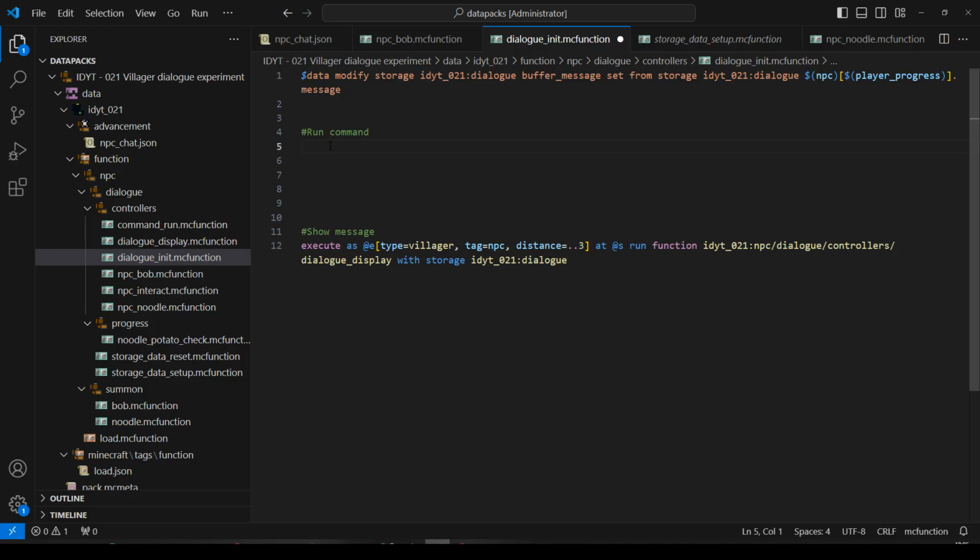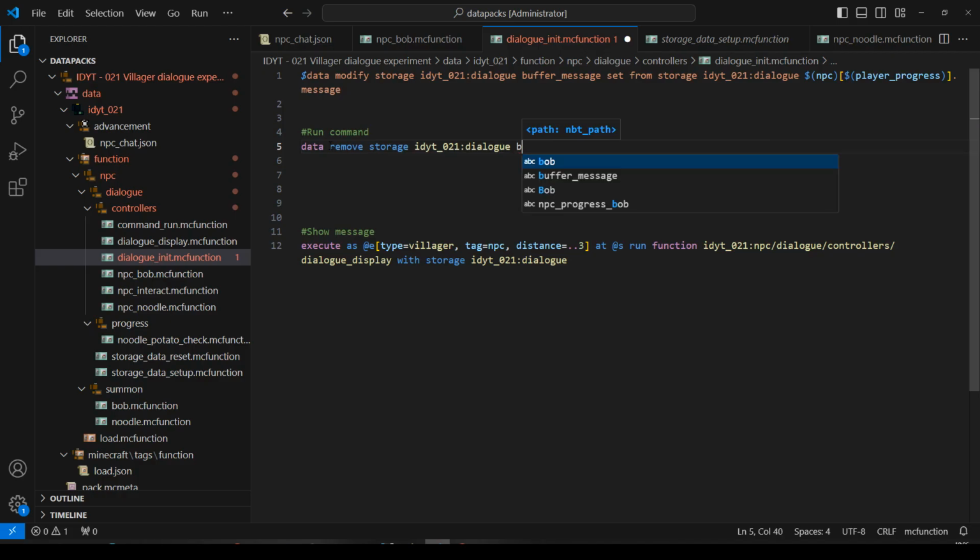Okay. So first of all, we want to save the command, and we also want to check if there is a command. So let's do data remove from storage, from dialog, buffer command.